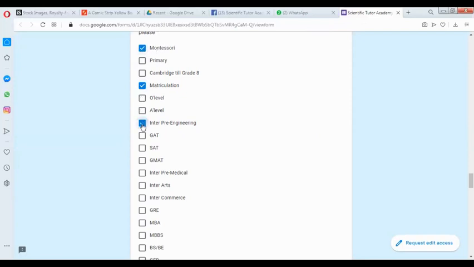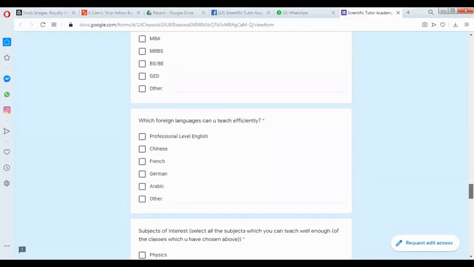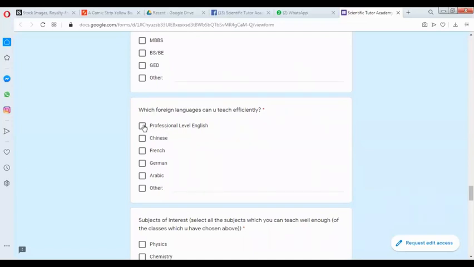And if you can teach intermediate, pre-engineering or pre-medical or inter-commerce and even higher classes, then you can click on them, right? Or if there is some other class which is not written here, then you can write here as well. Which foreign languages can you teach efficiently? If you can teach professional level English, or along with that you can teach Arabic, then you can write. Or if there is some other language you know, like Persian, you can write here Persian. So other languages you can add yourself, right?